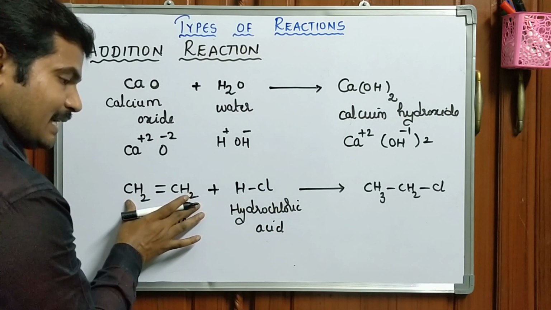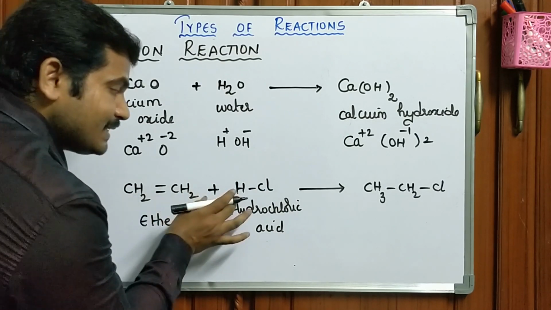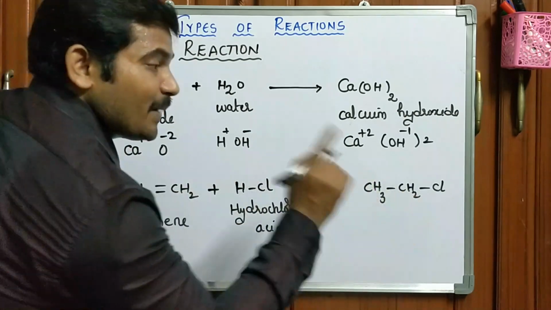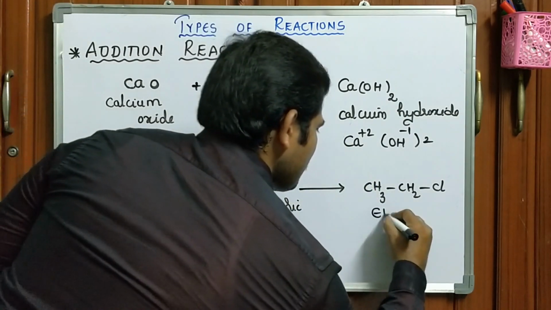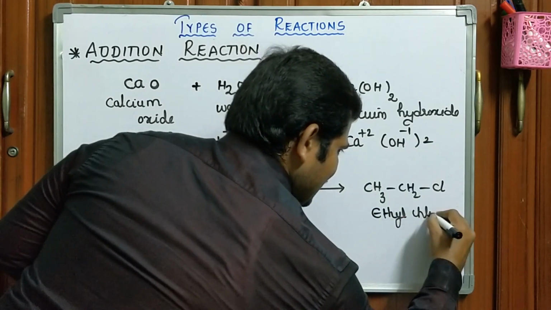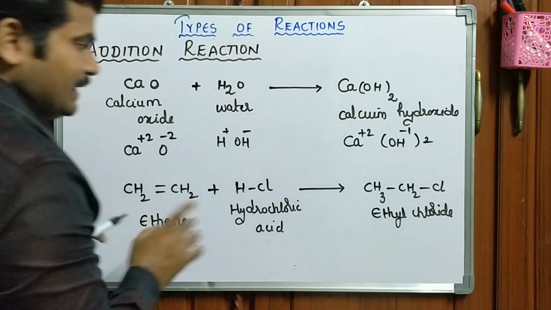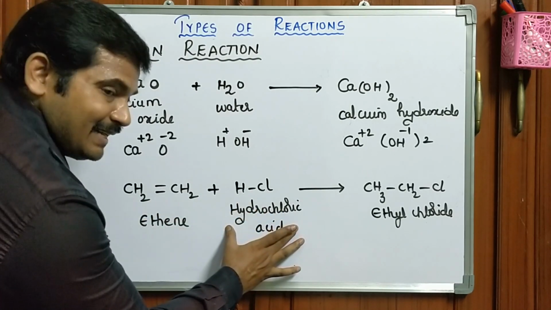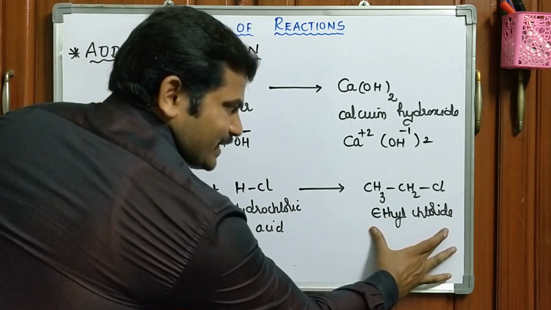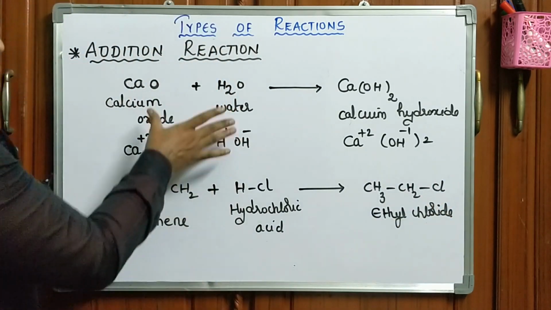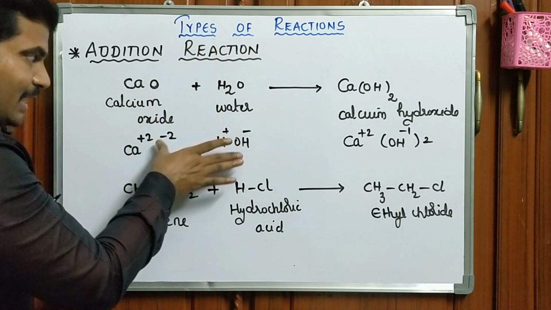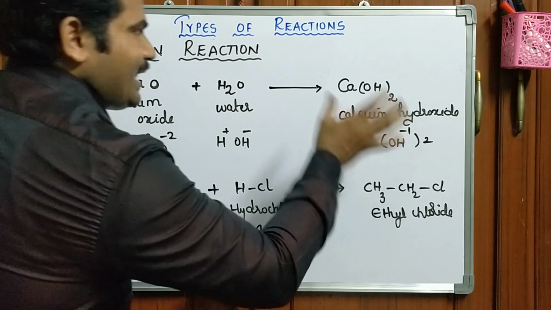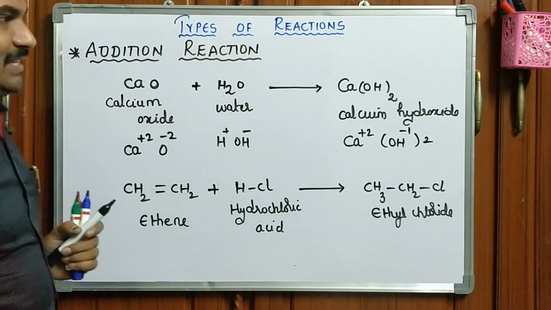So this is the substrate molecule added with atoms or groups to form a single product, ethyl chloride. In this particular case, what is the substrate? Organic molecule. What is the reagent? Hydrochloric acid. What is this one called? Product. In this particular case also, these are all reactants. It is a product. These types of reactions are called addition reactions.